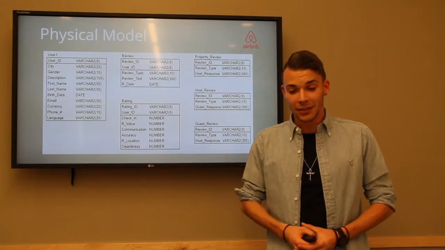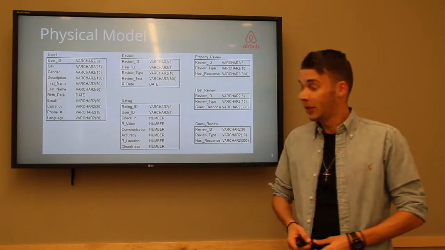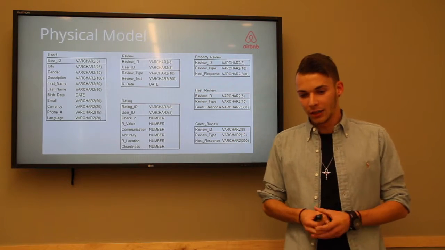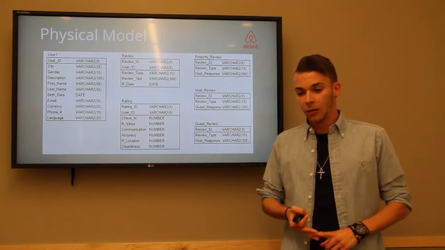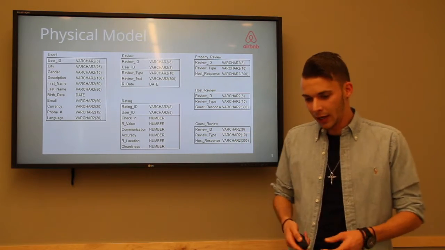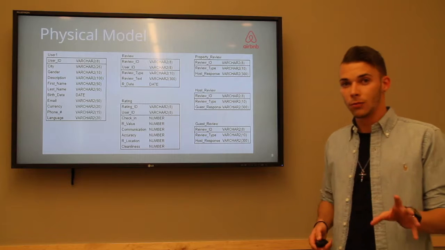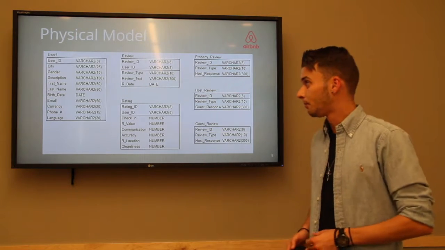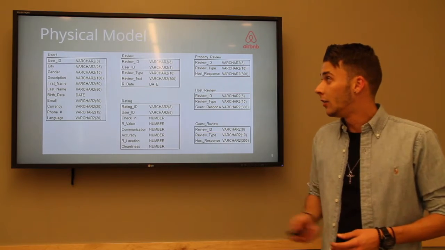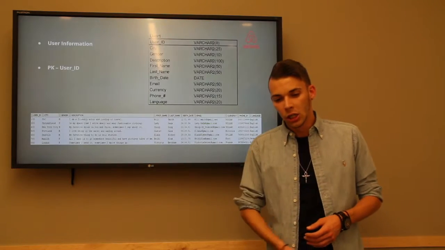So hey, my name is Daniel, and I will introduce you to our physical model. As you can see here, there are tables: user, review, rating, the property review, the host review, and the guest review. And as you can see over here already, but I will go a little bit more into detail. All the metadata, like the variable characters and so on.